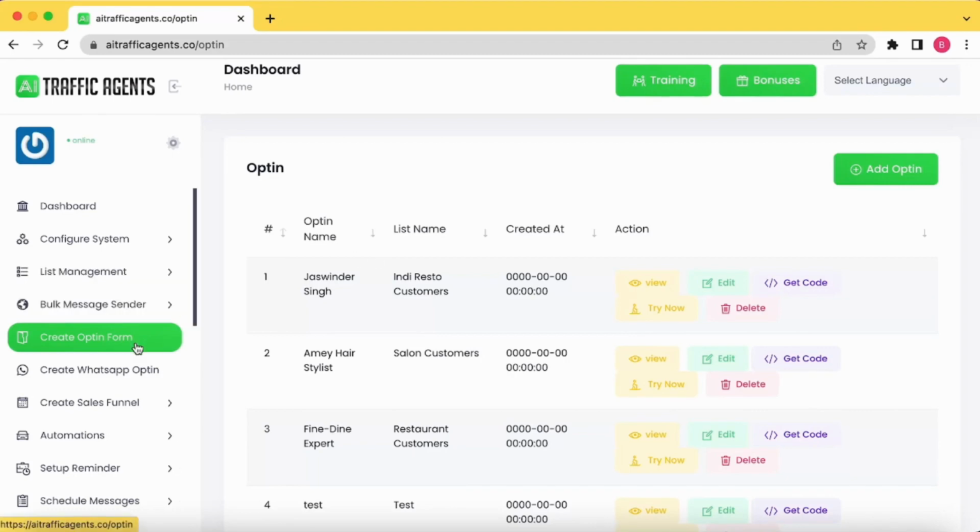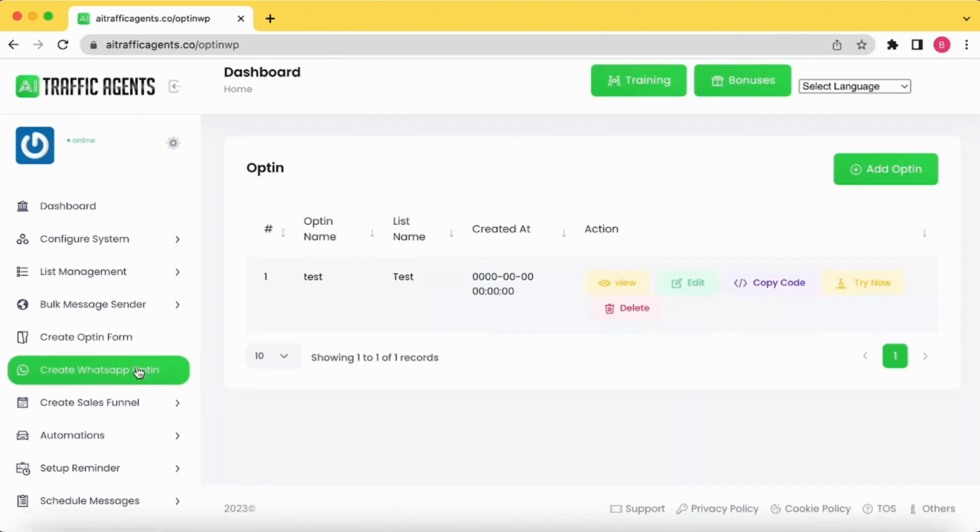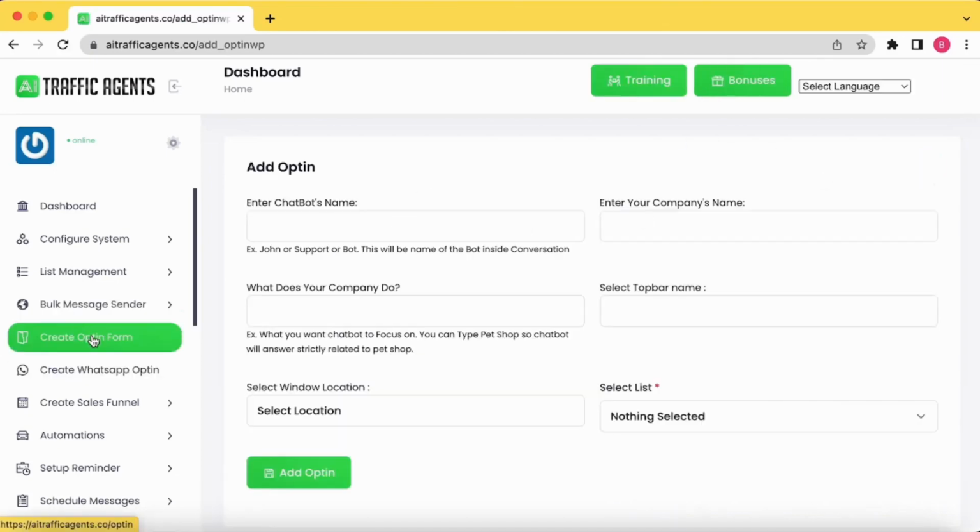So this is the opt-in form for the website. You can also create a WhatsApp opt-in, where customers interact with your bot directly through their WhatsApp. Instead of chatting on the website, once they sign up, they will be redirected to WhatsApp and can start their conversation inside WhatsApp. This is similar to the opt-in form that you created here.